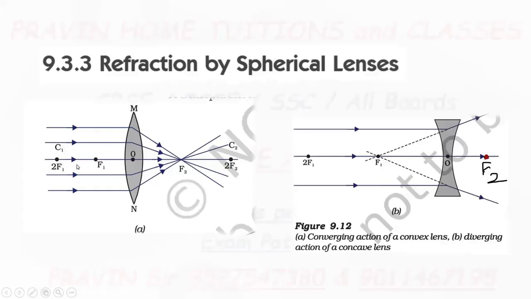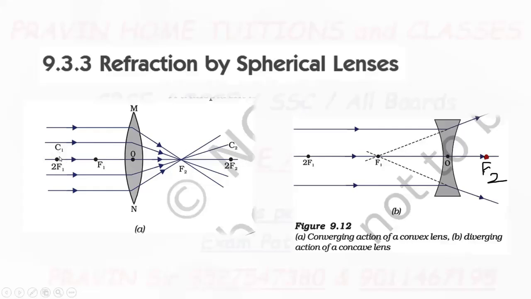Now, terminology. A lens, either a convex lens or a concave lens, has two spherical surfaces, because two spherical surfaces are there to form the lenses.